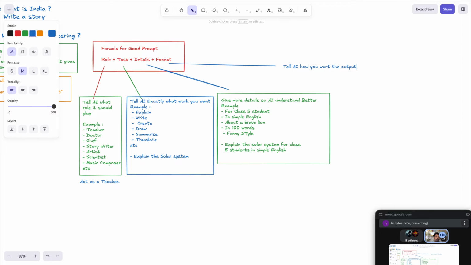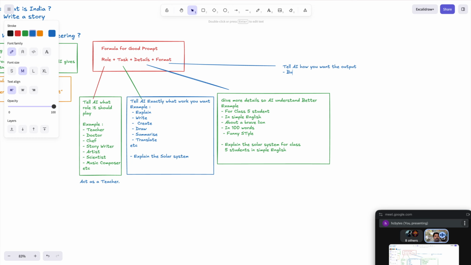Now this thing you needed to understand in a better way, or if you have any doubt you guys can ask me, because based on that only we need to start the prompt engineering. In the next thing we need to start writing the prompts. That's it. So here, format means we need to tell AI how we want the output.